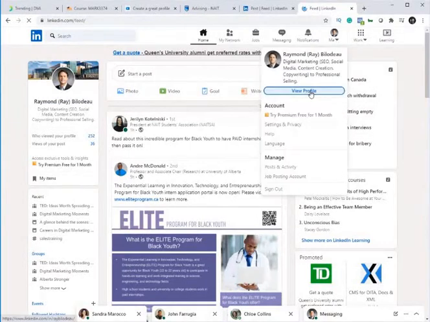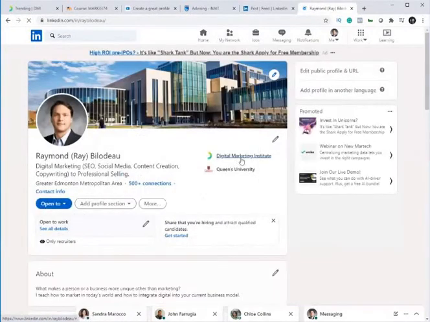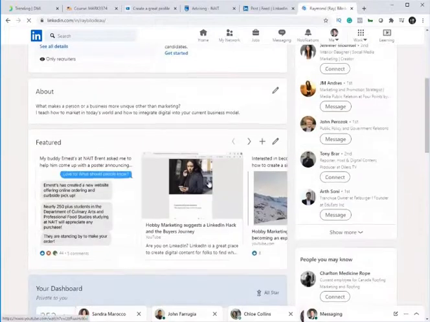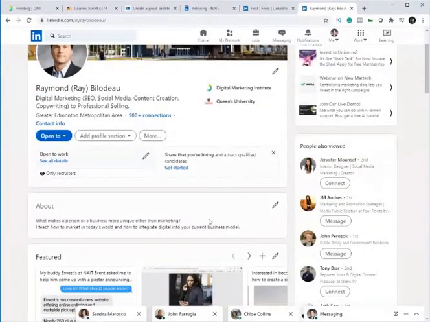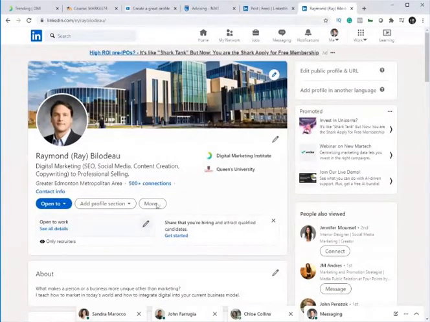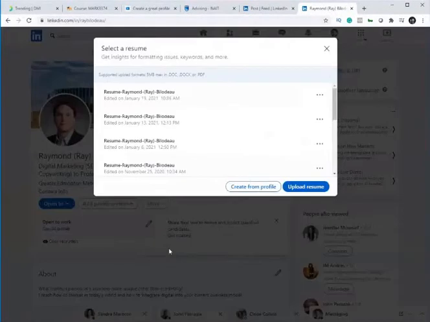Is view your profile. So again, at the end, when you're thinking everything is rock and roll, hit view profile. And as you scroll down, you've got your About Me section. You've got everything awesome. Here, I want you to look at this More button. And when you click on the More button, when you're on your profile, you'll see something called Build a Resume. When you go to click on Build a Resume, click on Create from Profile.